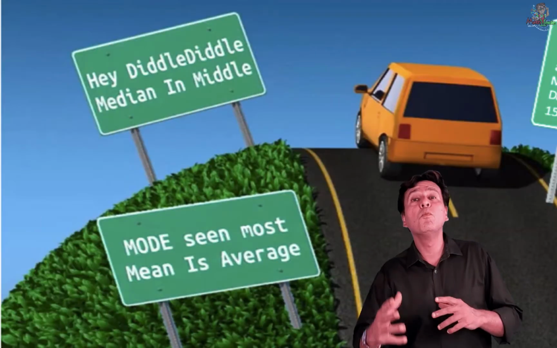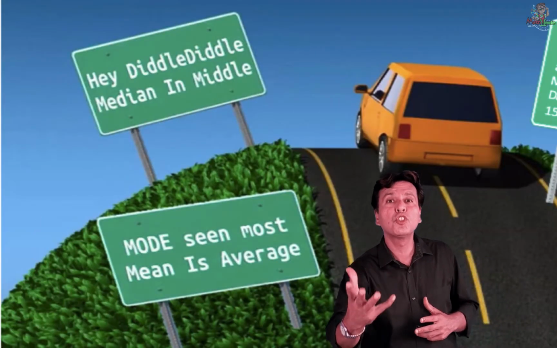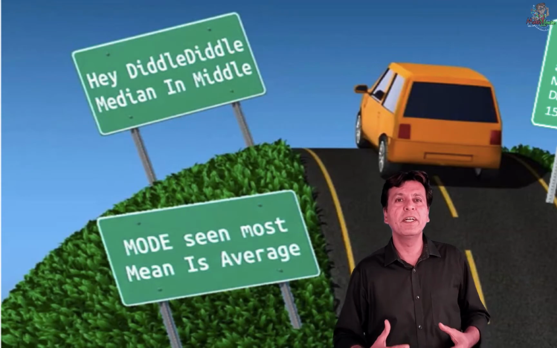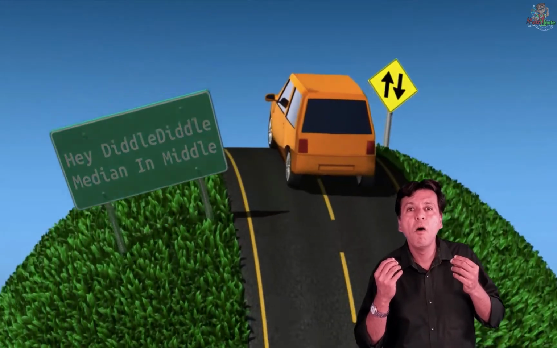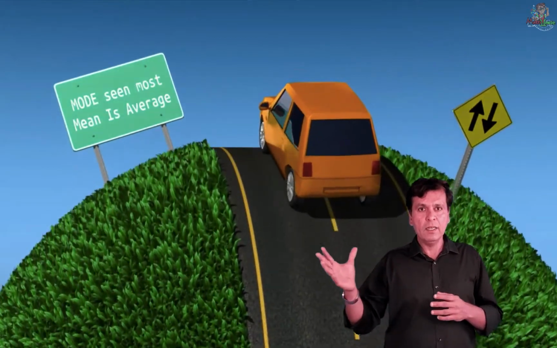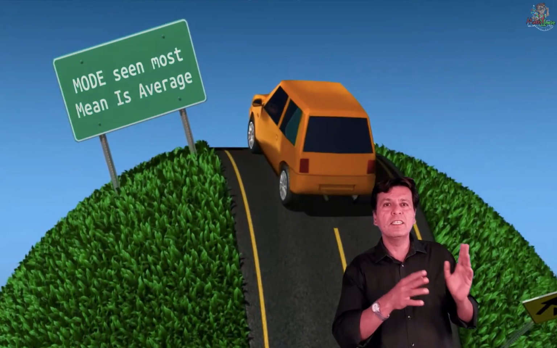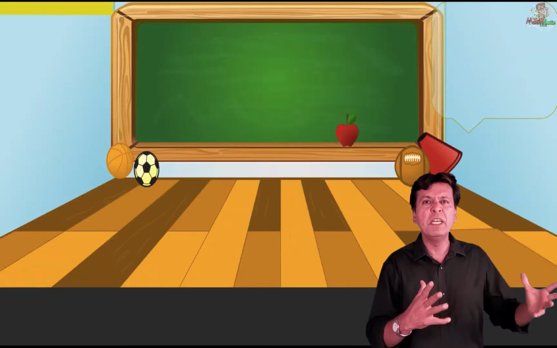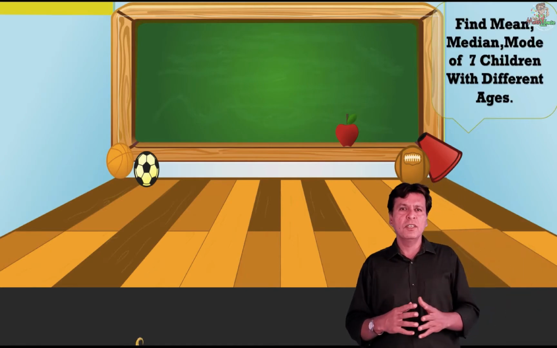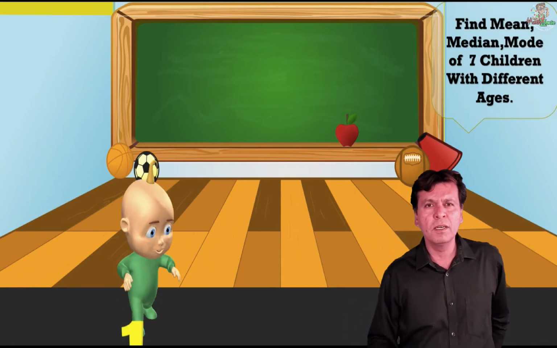What is mode? The most repeated number is the mode. I'll give you an example also. But before that, let's deal with mean. Mean is average.